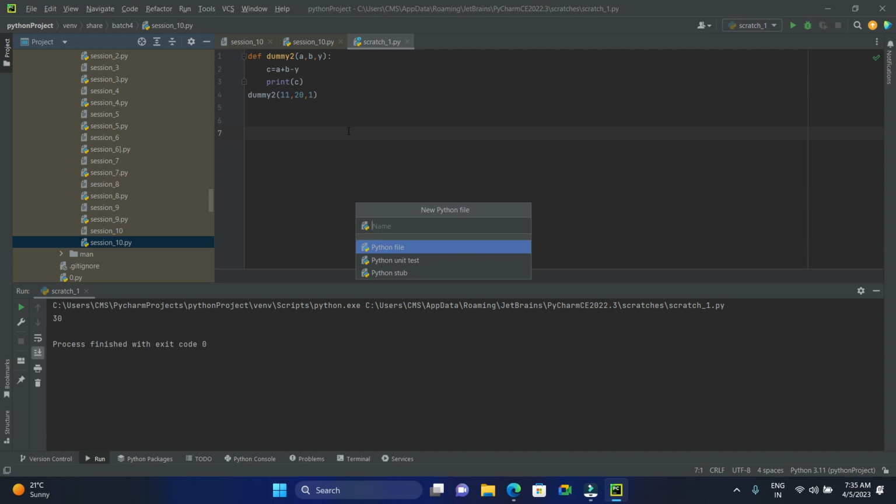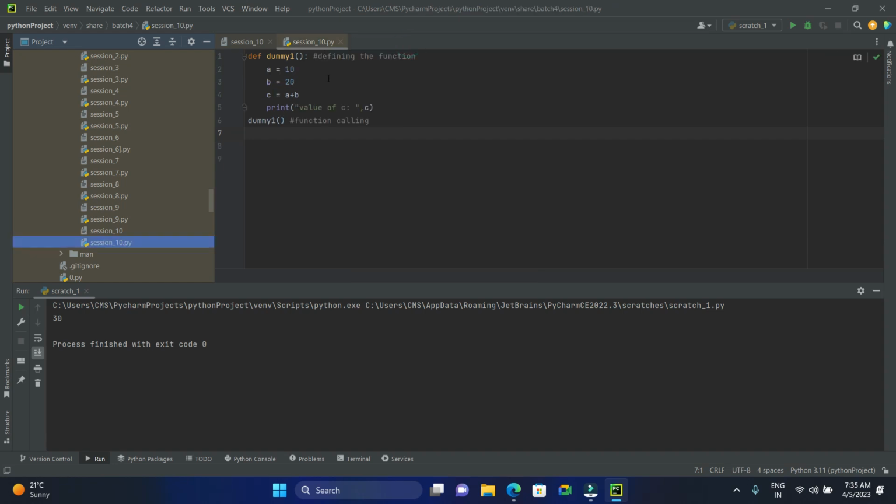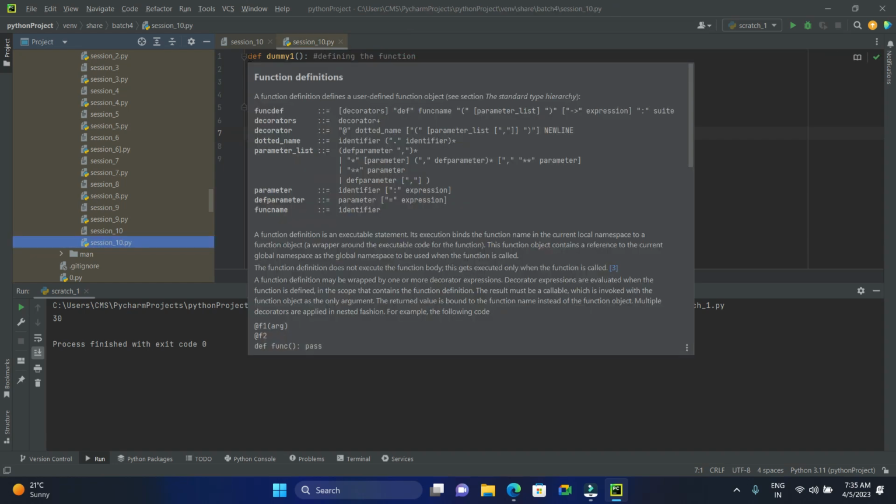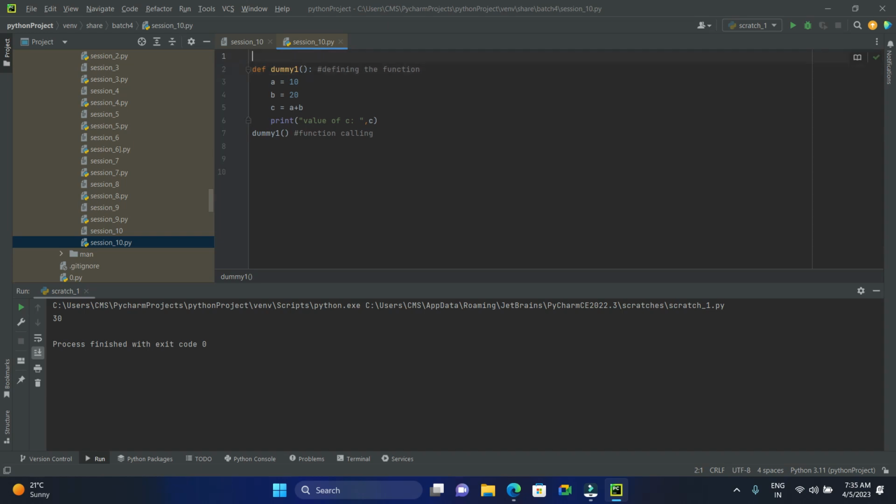Okay, here I'll give you one example for keyword and non-keyword arguments. First, we need a function. How do we define a function? Using the def keyword, right? And the name of the function, anything. In this case, I am taking fun1 as my function name. So here colon and enter.